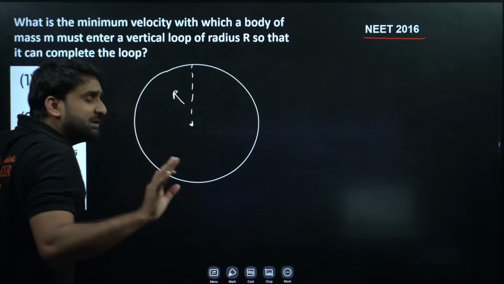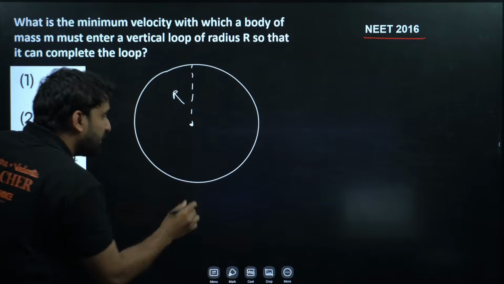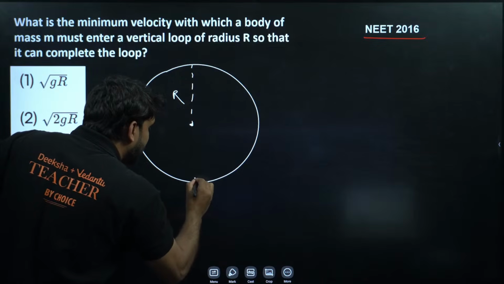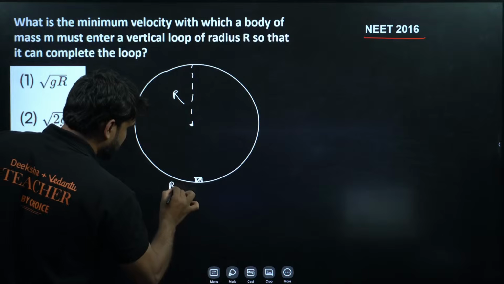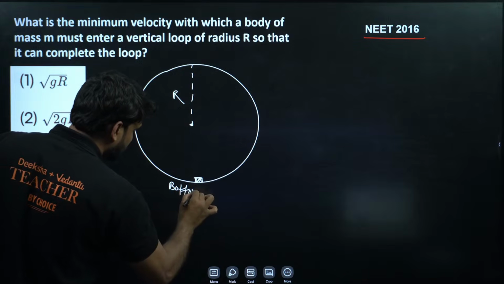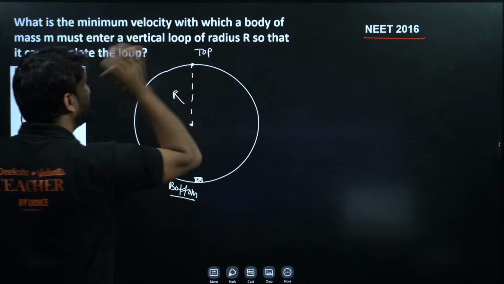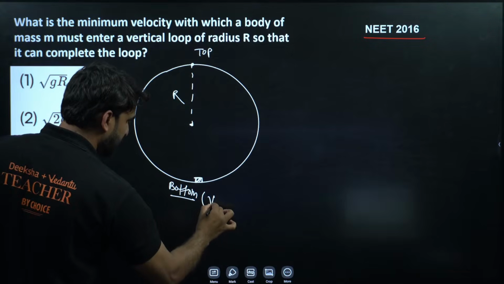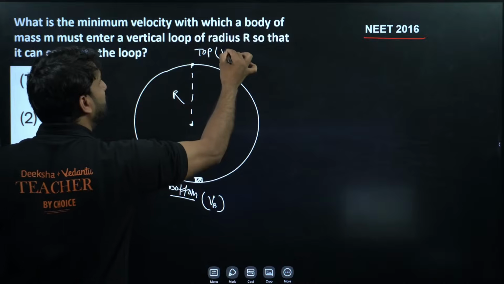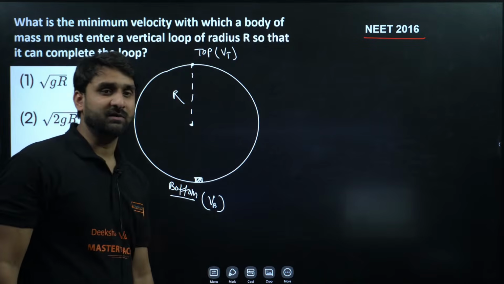Okay. So listen my dear, if anyone is entering this vertical circle, the person will enter from here. This is the bottom. So let's say this is the bottom here, and this position is the top. Let's say the speed at the bottom is VB and the speed at the top will be VT. I don't know the speed at the bottom. We have to calculate this.